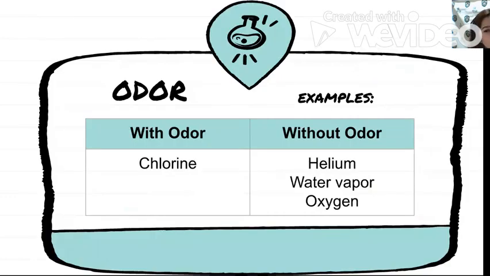Another special characteristic of gas is that it can have odor. There are gases that have odor, just like chlorine. Now, can you give me other examples of a gas that has odor? Of course, if there are gases with odors, there are also gases without odors, just like helium, water vapor, and oxygen. Can you give me more examples? Okay, that's right.